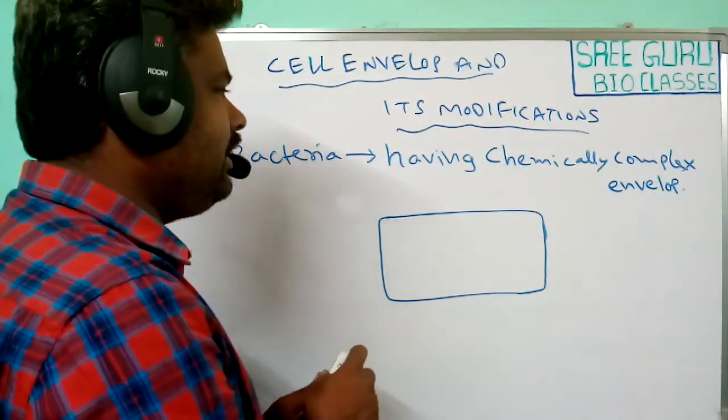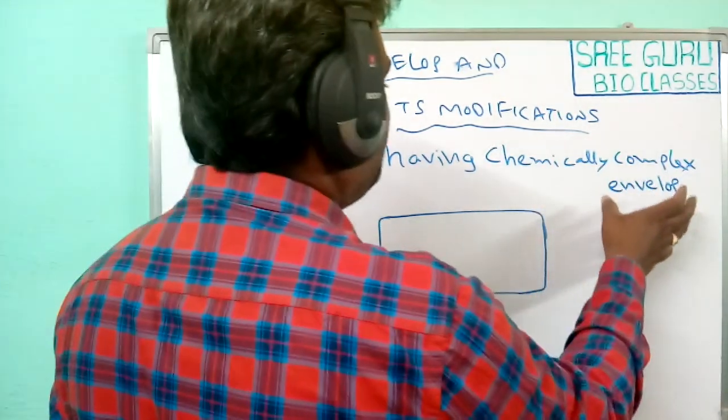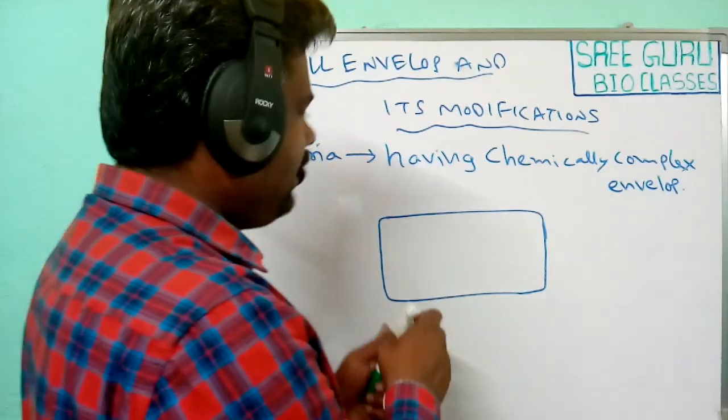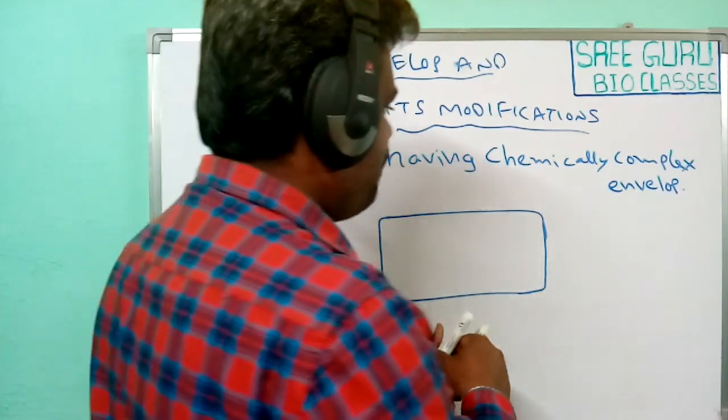When we observe this chemically complex envelope, it has three layers.